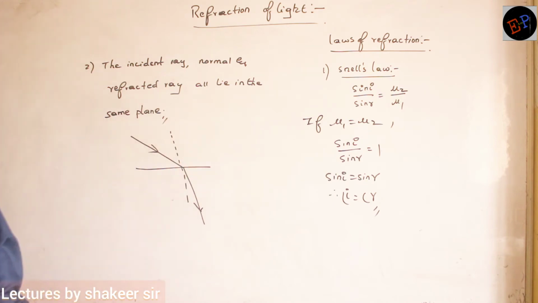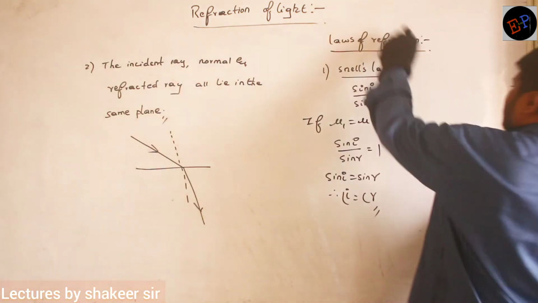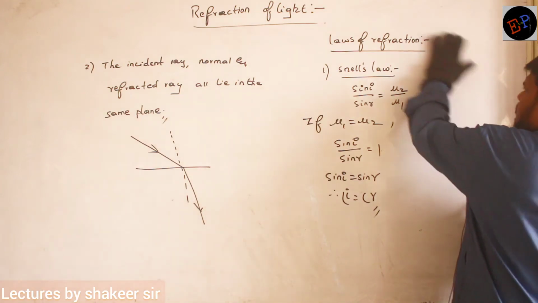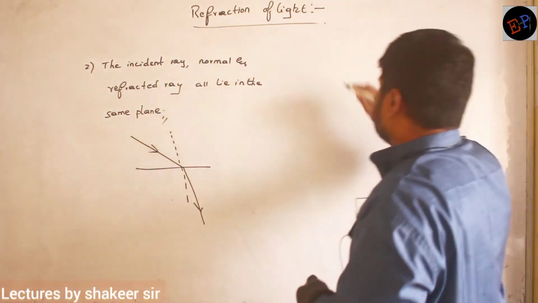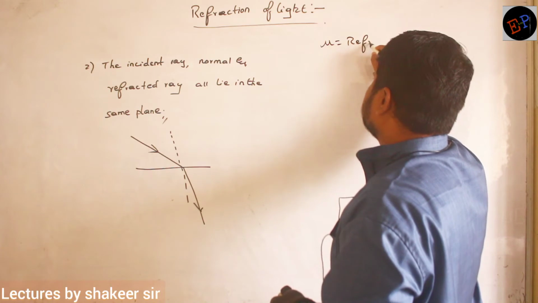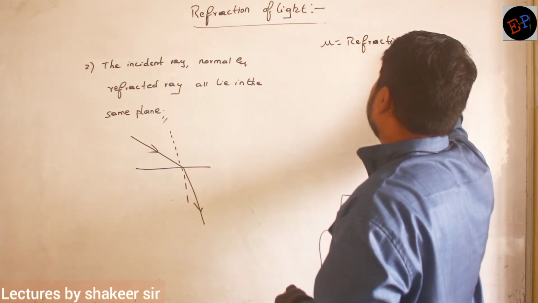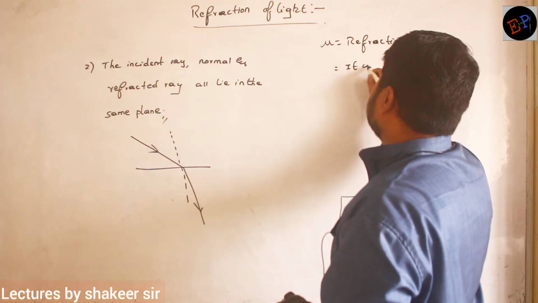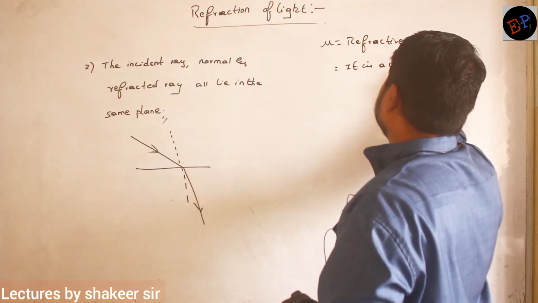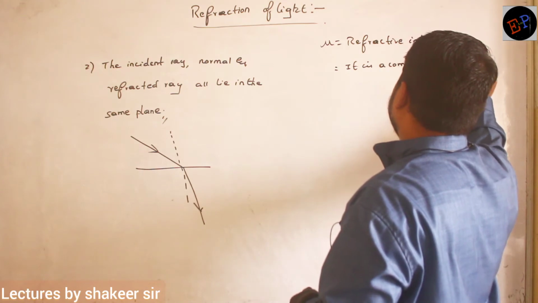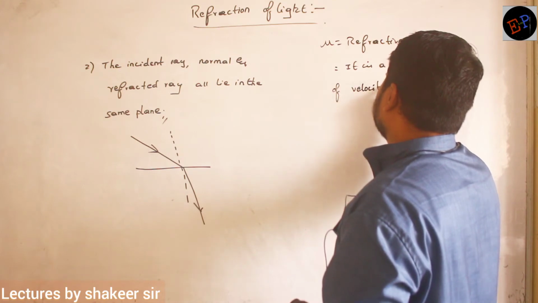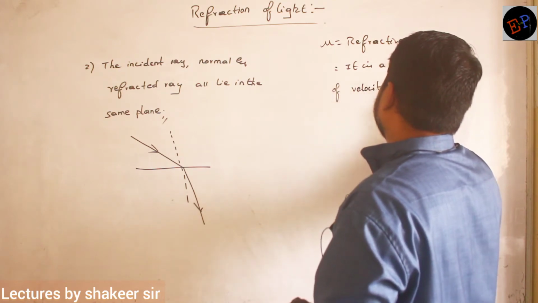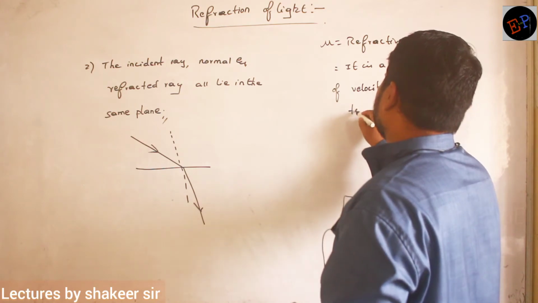Okay, that's it. So after this, we write about a very important property which is called mu. Let us understand what is meant by mu here. Okay, ma'am? So mu is called refractive index. It is a comparison, or you can say a ratio, of velocities of light in two media.